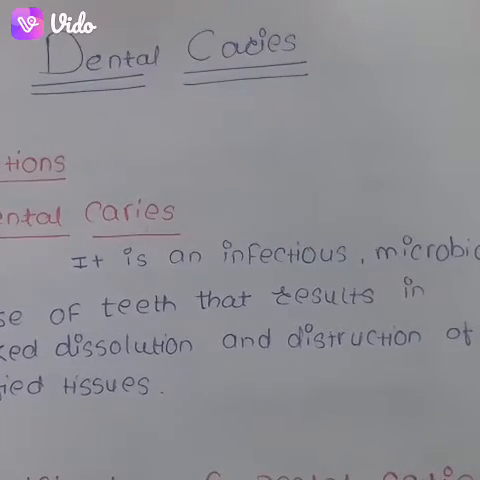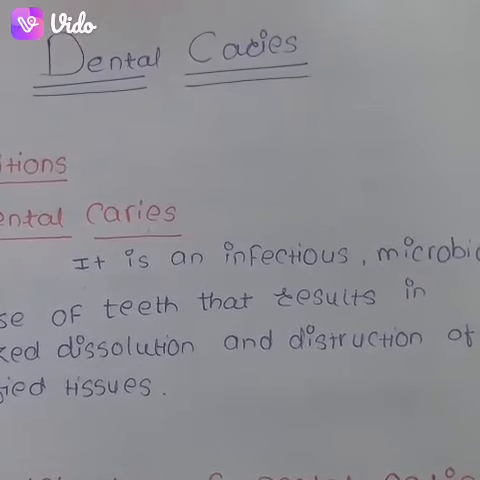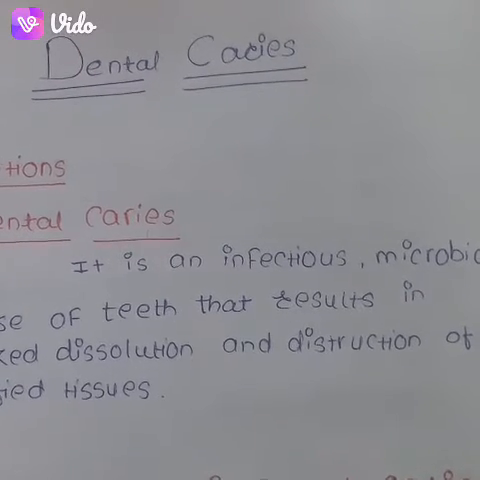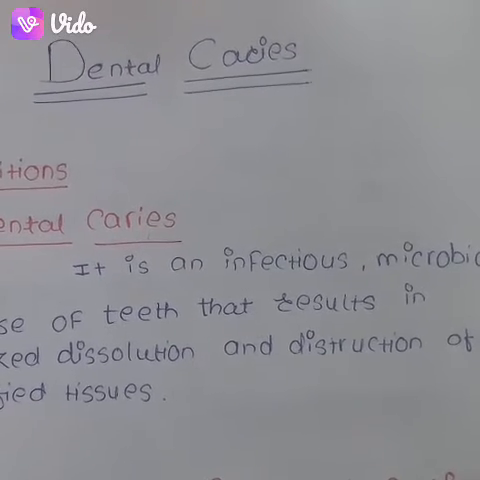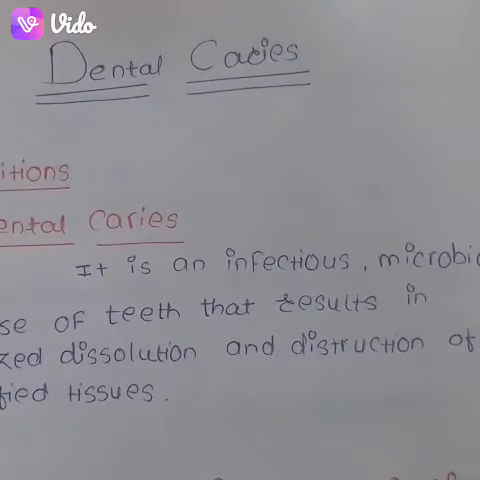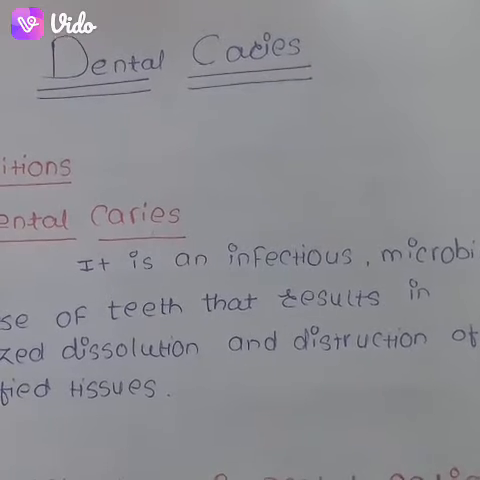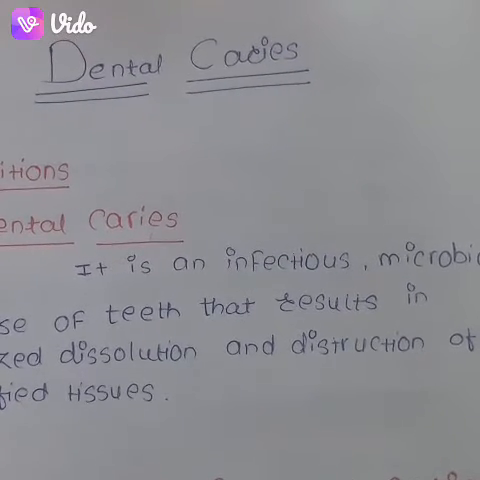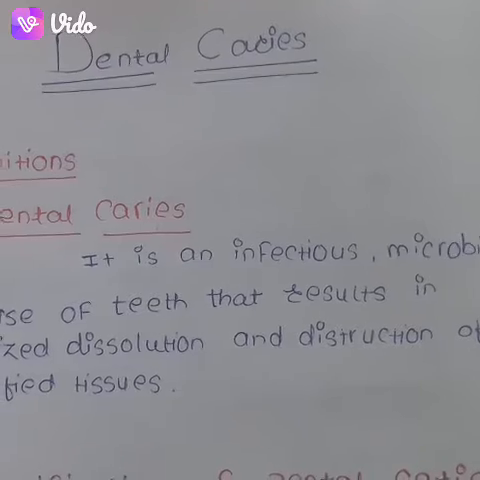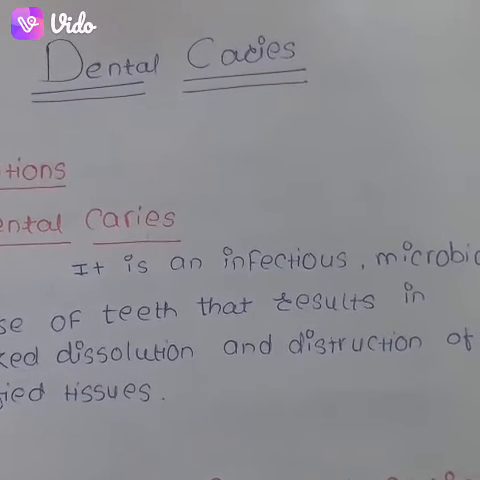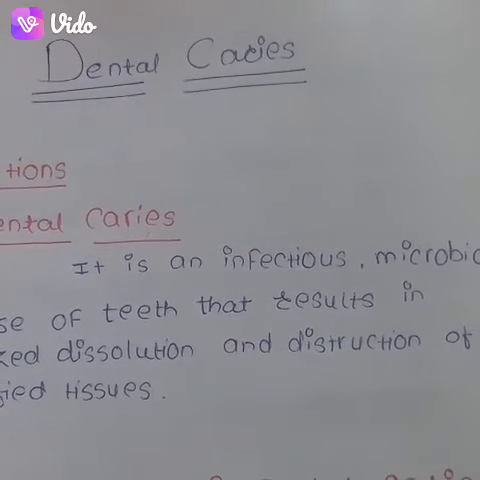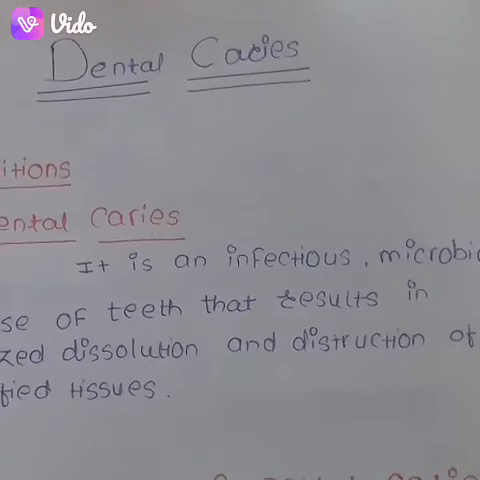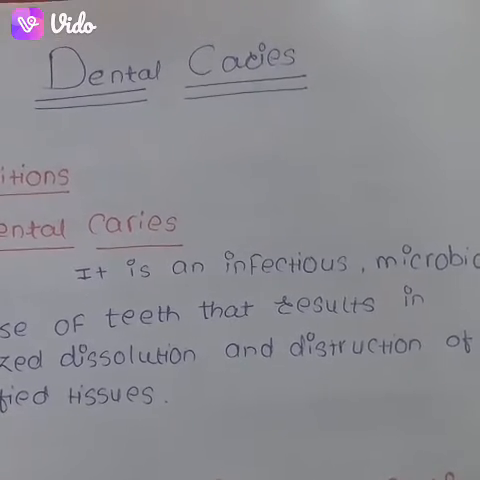Hello friends, welcome to today's lecture, Dental Caries. We will see in this lecture the definition of dental caries and the classification of dental caries in different ways. Firstly, we will see the definition of dental caries. Dental caries is defined as an infectious microbiologic disease of teeth that results in localized dissolution and destruction of the calcified tissues.